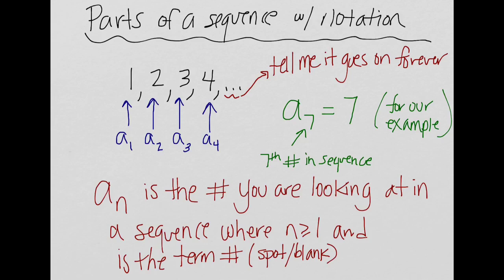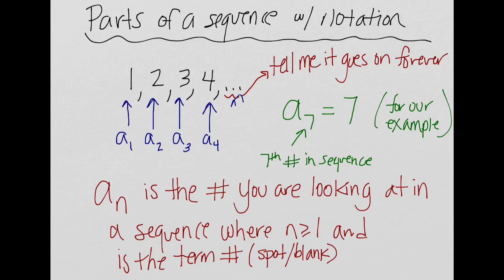So, here's your general breakdown of a sequence with notation. So, let's say our sequence is 1, 2, 3, 4, and then so on. Well, first off, the "so on" I just said, the dot, dot, dot, I've underlined in red here, those are called ellipses. And it just tells me that this sequence goes on forever. There's no ending point. So if ever you see the dot, dot, dot, the ellipses, that means this sequence is just infinite. It goes on forever and ever.